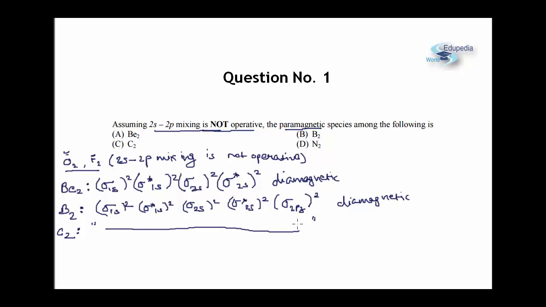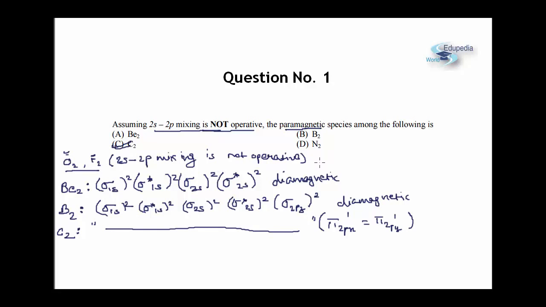Once we reach sigma 2pz2 we will have a total of 10 electrons, and after this we would have pi 2px equal to pi 2py. Since both of them are degenerate orbitals, they would be filled according to Hund's rule, and each one of them will have 1 electron each. So we can clearly see there will be 2 unpaired electrons in C2, and from this logic, since there are unpaired electrons, C2 would be my paramagnetic species.